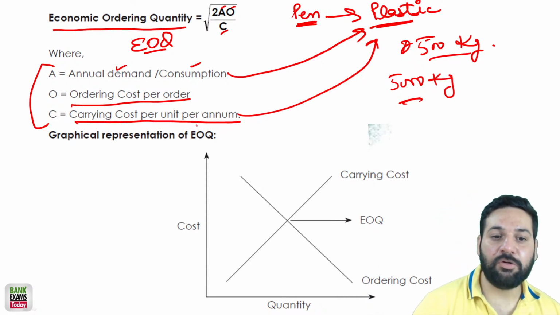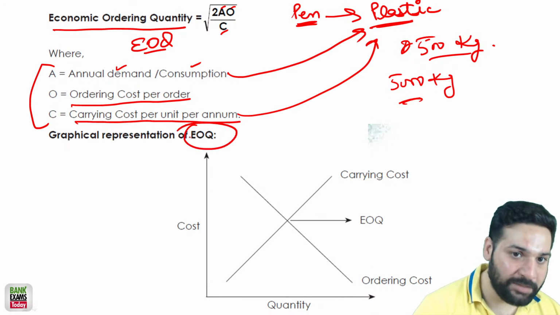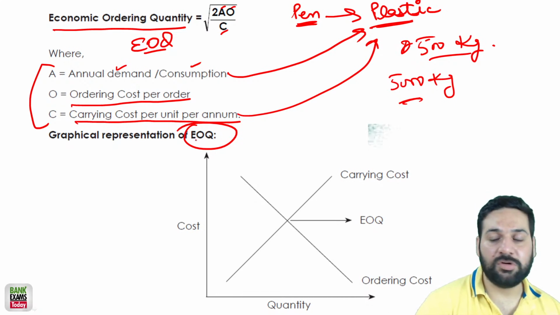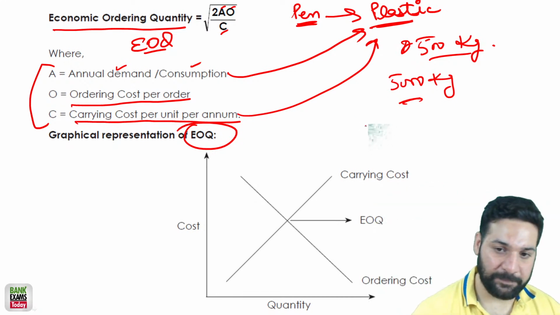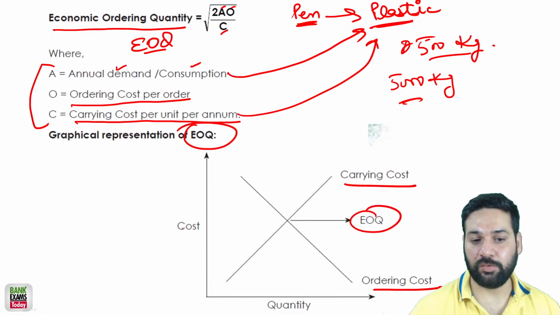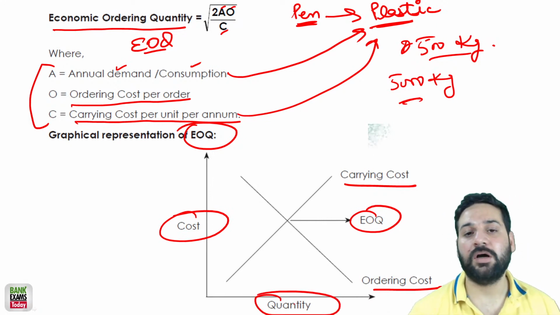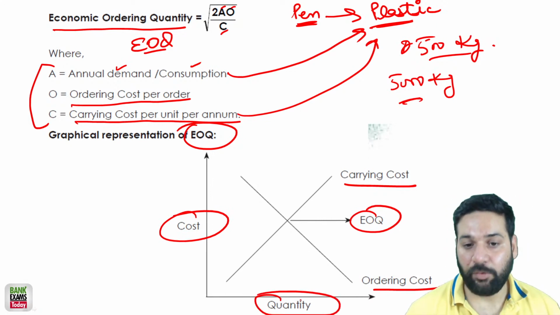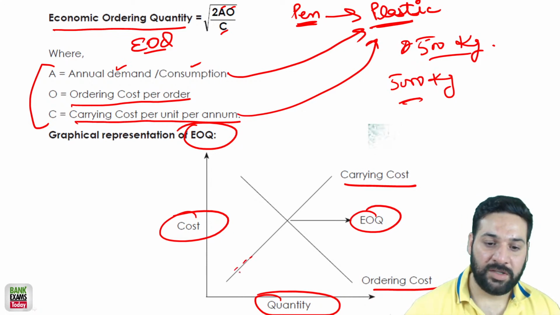So this EOQ model tells you exactly how much you should order each time you go out of supply, right? How much should you order? So there is carrying cost, this is ordering cost, and this is EOQ. So cost on the y-axis, ordering quantity on the x-axis.